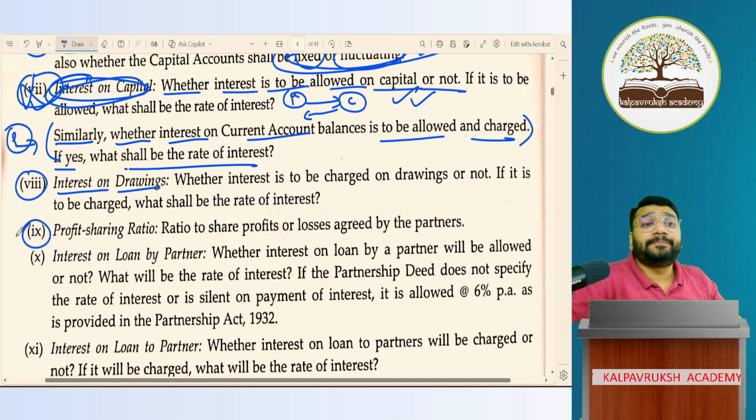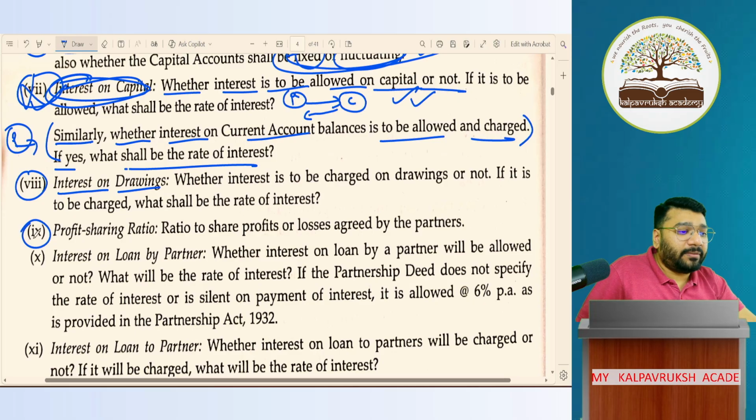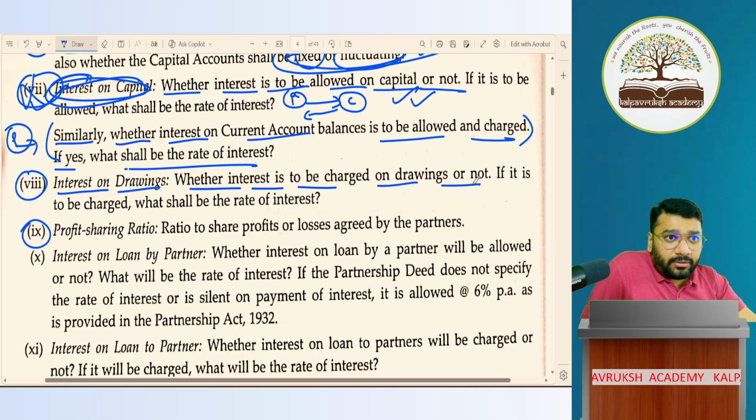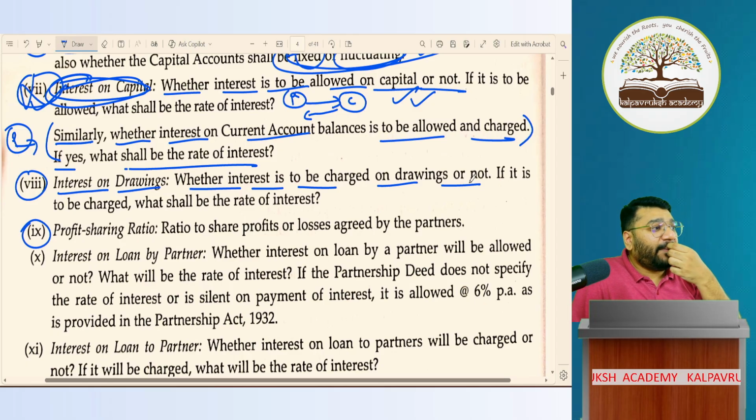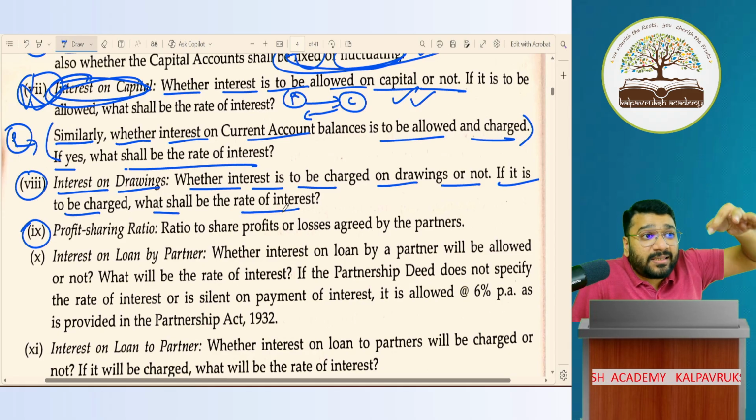What is the limit? There's no limit. The limit will be set by the firm. I'll be discussing this in the interest on drawing chapter. So whether interest is to be charged on drawings or not, you have to mention. Partners will pay interest on drawings or not pay interest on drawings, whatever it is, you have to mention it clearly. If it is to be charged, at what rate it will be charged, that interest rate percentage has to be mentioned.